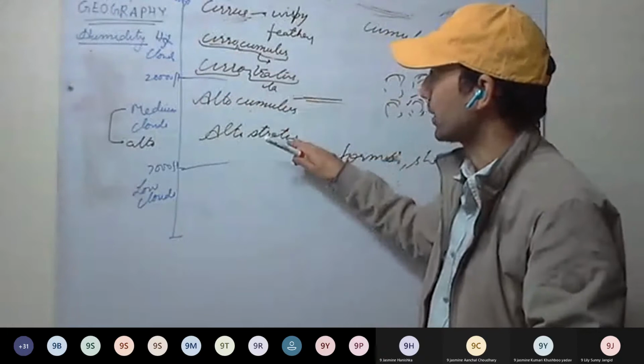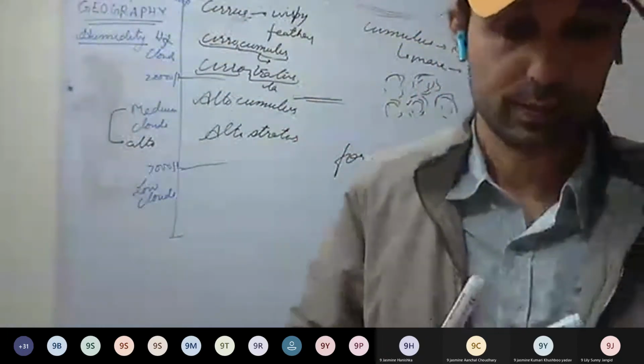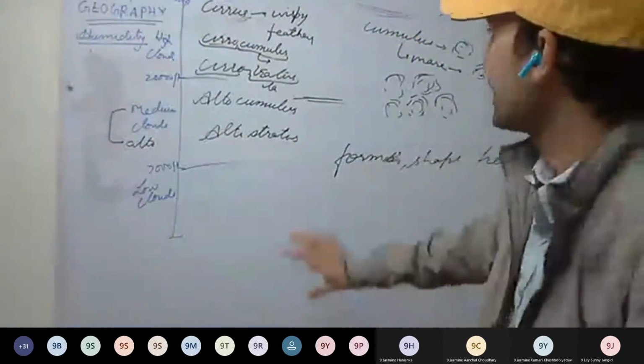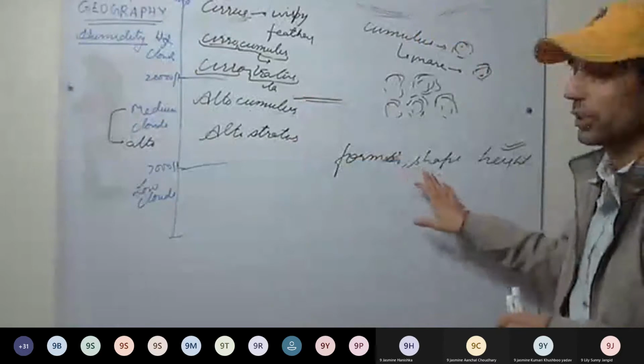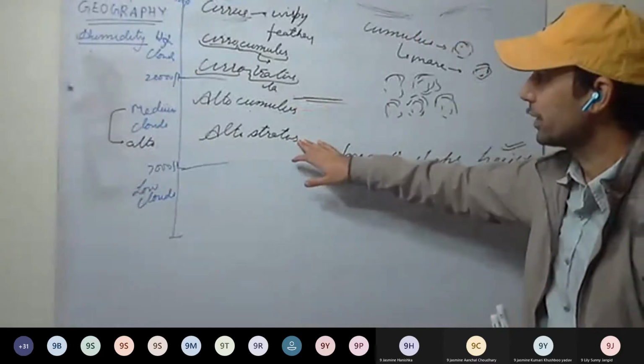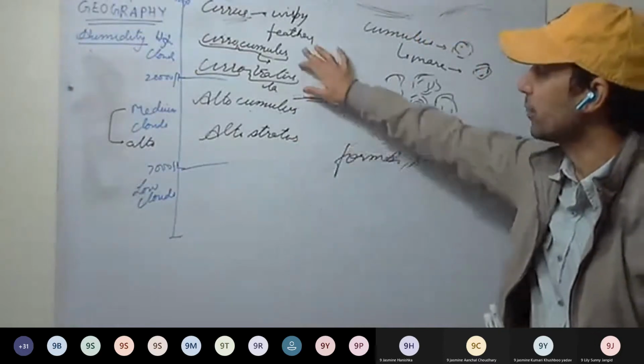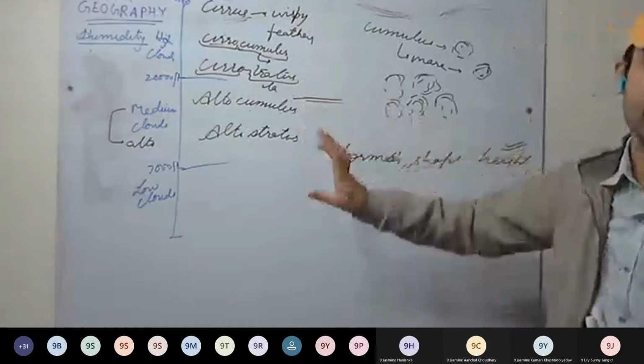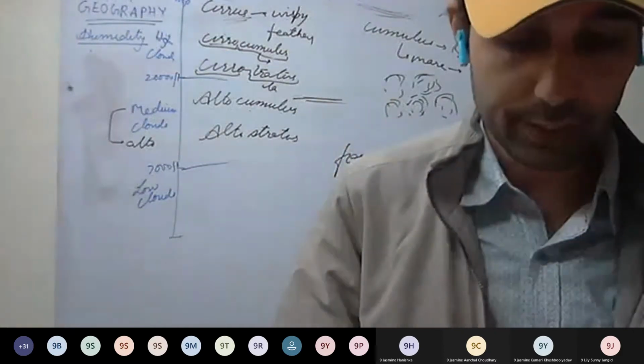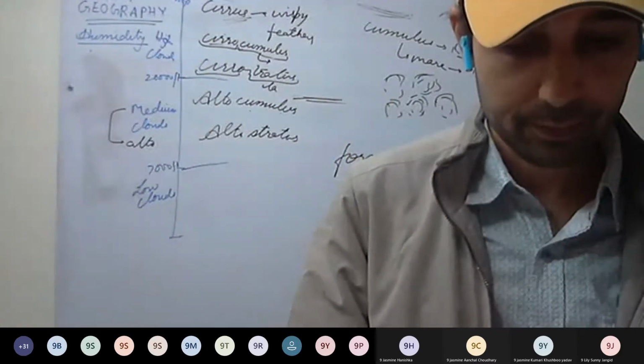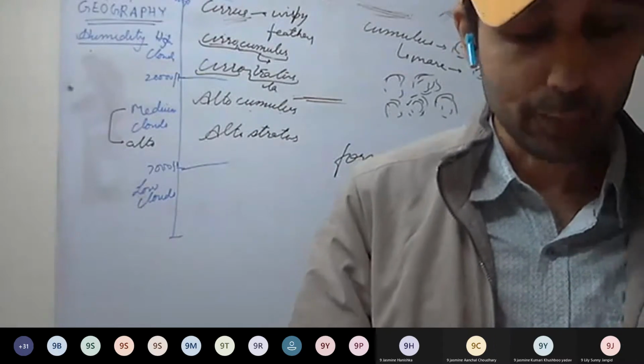Similarly, stratus clouds. There is a very slight difference in the forms and shape. Cumulus, stratus, cumulus, stratus, a very slight difference. You can see this as well in cirrostratus and altostratus, not much difference.